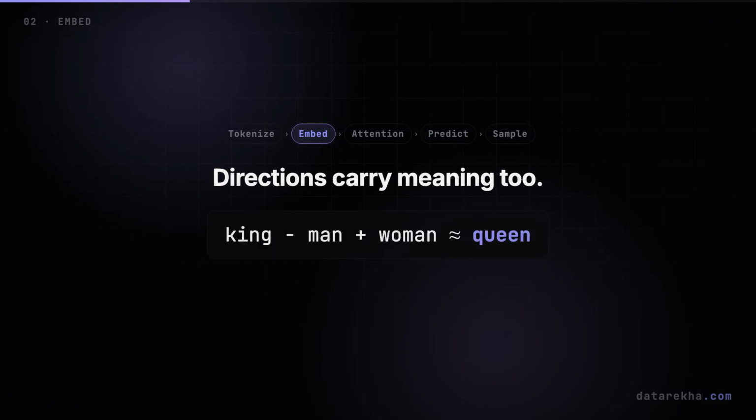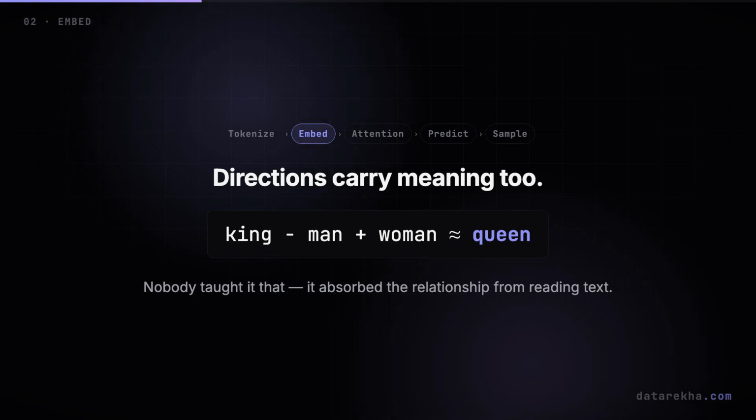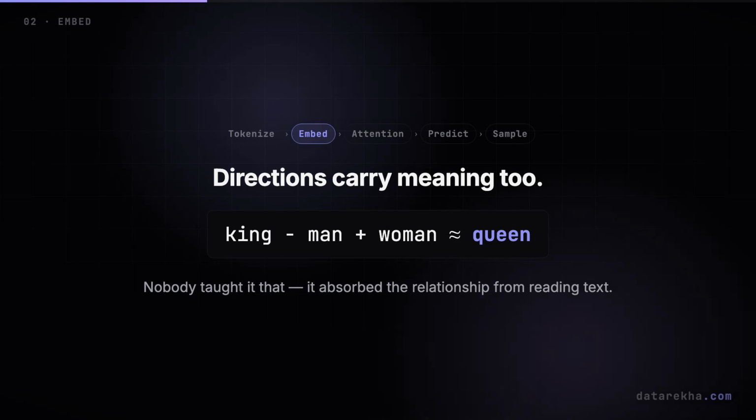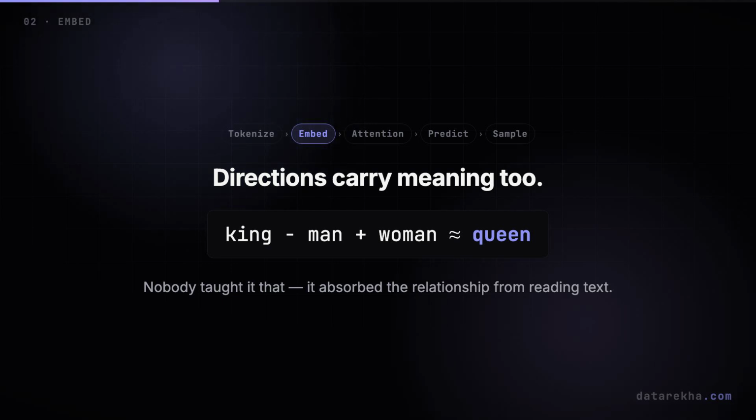Even directions in that space carry meaning. The classic example. Take the vector for king, subtract man, add woman, and you land almost exactly on queen. The model was never taught that. It absorbed it from reading. So your sentence is no longer a list of integers. It's a set of rich points in meaning space.